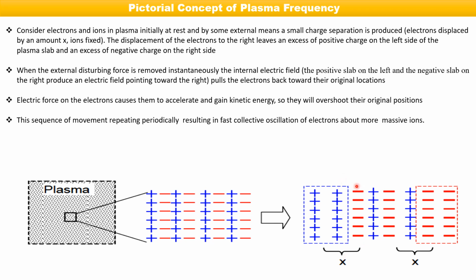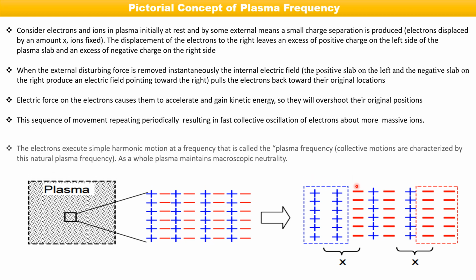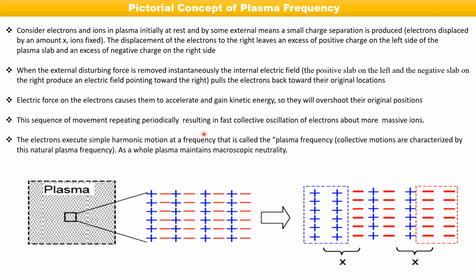That oscillation, or periodic movement of the electrons, can be termed the plasma frequency. Generally, the plasma as a whole maintains macroscopic electrical neutrality. That is why it is called quasi-neutral, but at the edges there may be some excess positive or negative charge violating the neutrality. But generally, without any external disturbing force, the plasma is neutral as a whole. I hope I am able to make you understand the concept of plasma frequency.